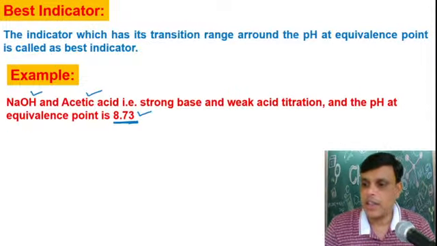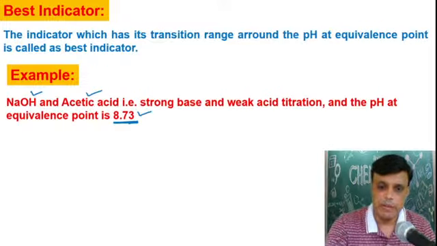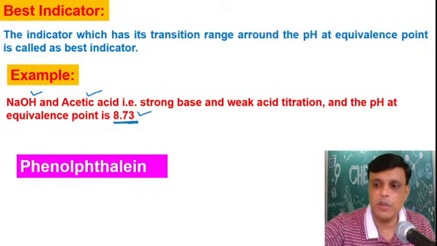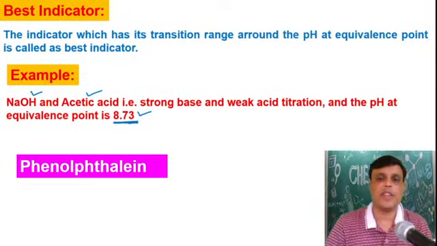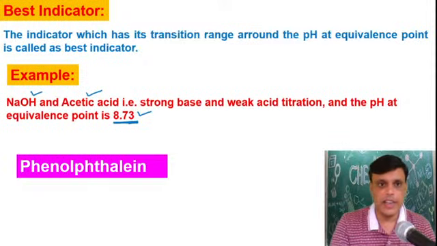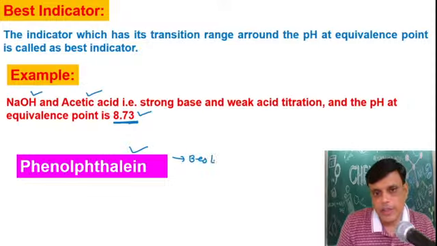Okay, Istisham is saying because the pH range is 8.3 to 10. Very good answer from Istisham. Because the pH range of phenolphthalein is 8.3 to 10, this phenolphthalein is the best indicator for this titration.